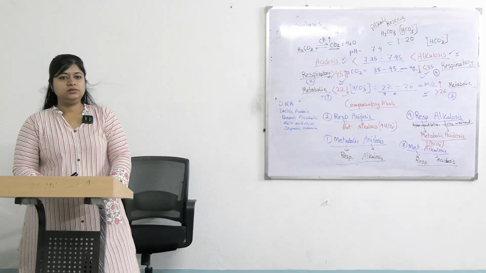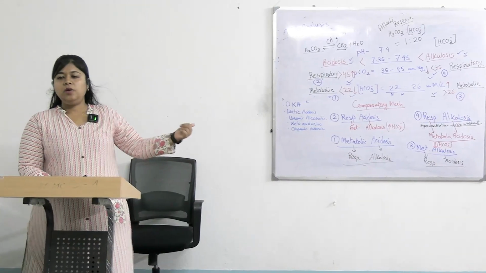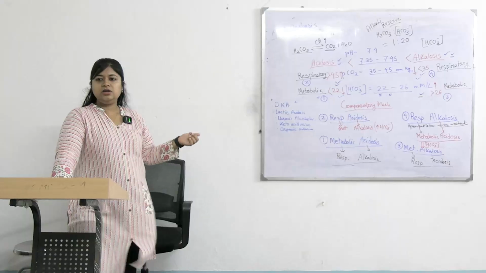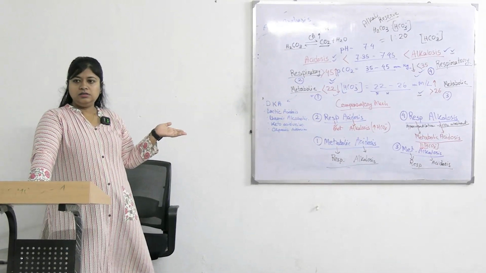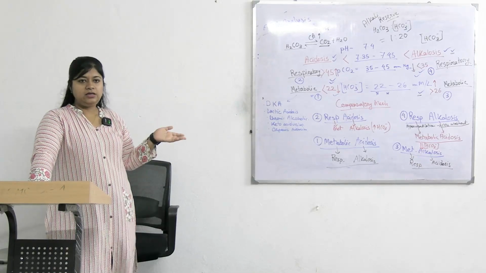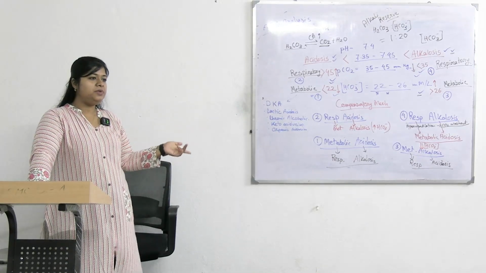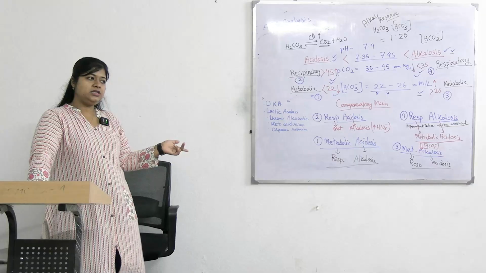And the compensatory mechanism in case of metabolic acidosis is respiratory alkalosis, and the patient is already presenting with hyperventilation. Clear?